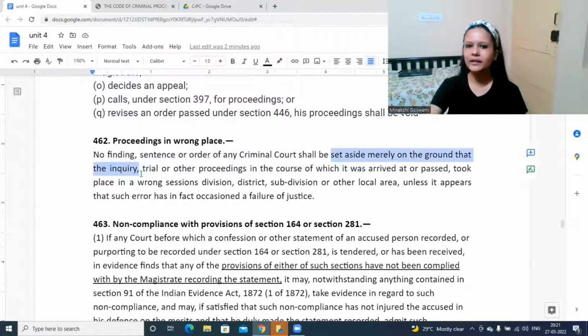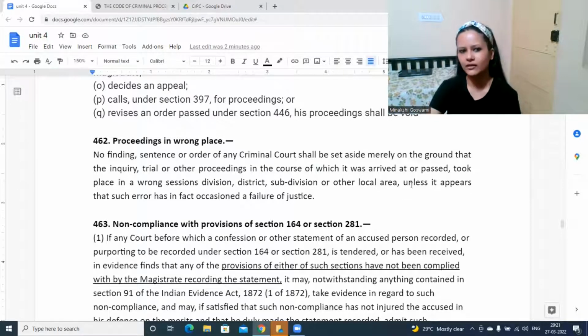only because of the ground that the enquiry, trial, or some proceeding in the court in which it was arrived at or passed took place in the wrong sessions, division, district, subdivision, or local area. Just because it was done in a wrong court, maybe in a certain district, in that district there are two criminal courts.